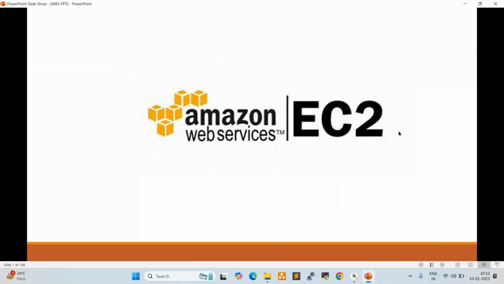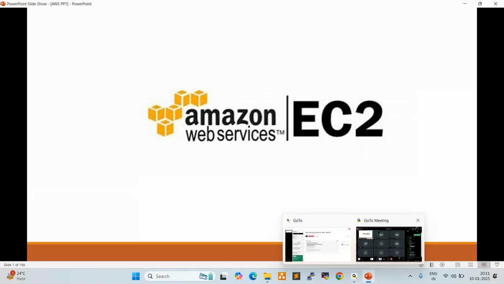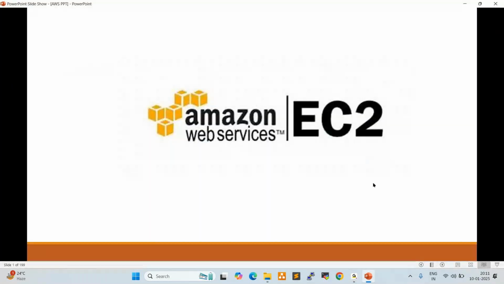So in the last session, we discussed how to create an AWS account, how to connect to the AWS account, and how to check the services, regions, and zones. So everyone created the account. Any challenges or questions, anyone? I hope everyone created the account. If anyone is having any issues, let me know, and we'll see that.